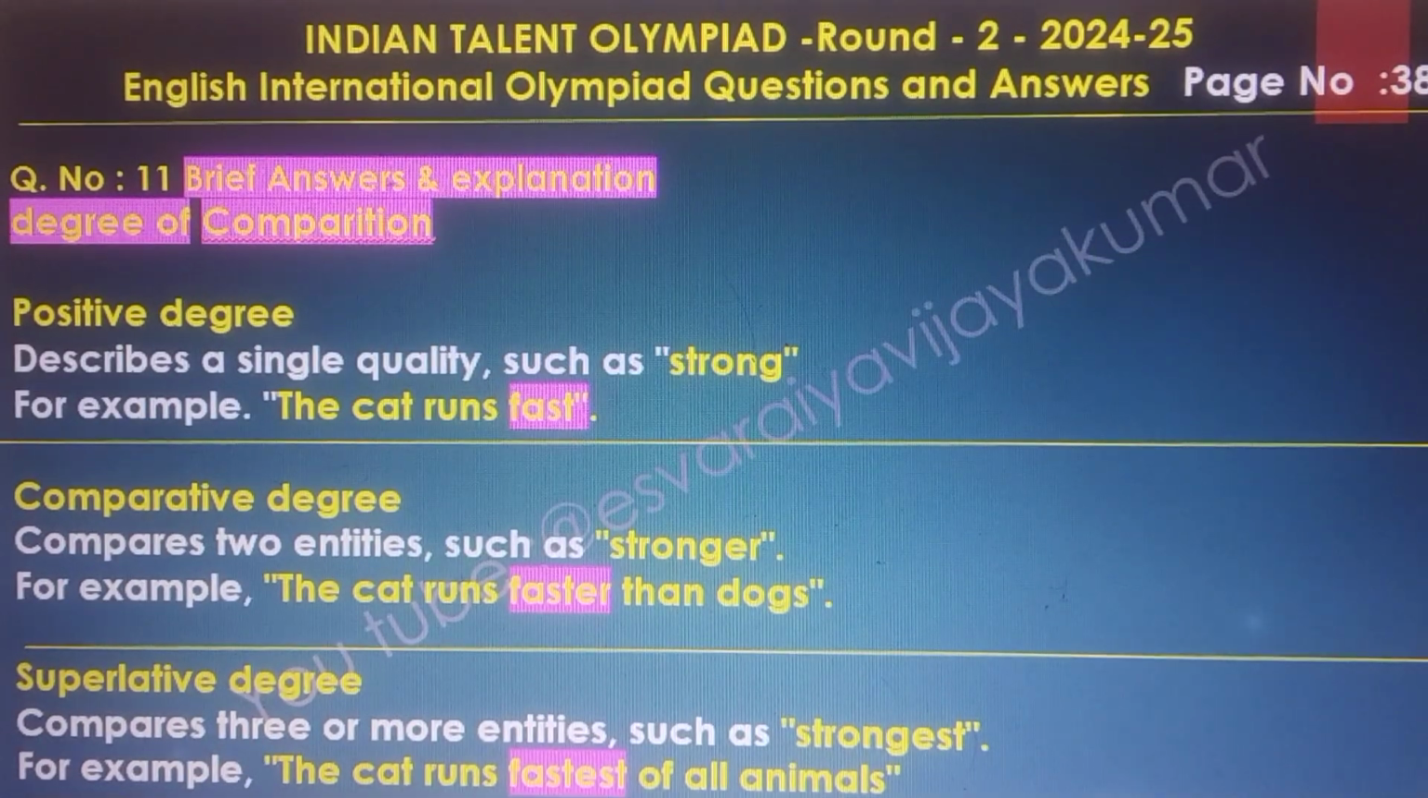And the degrees of comparison. The positive degree describes a single quality such as strong. For example, the cat runs fast. The comparative degree compares two entities such as stronger. For example, the cat runs faster than dogs. And the superlative degree compares three or more entities such as strongest. For example, the cat runs fastest of all animals.